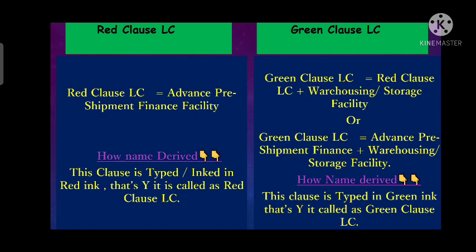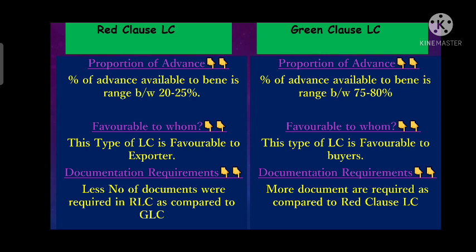Whereas green clause LC is typed in green ink because here the exporter gets pre-shipment finance as well as storage facility. So it is highlighted in green. That's why it is called green clause LC.